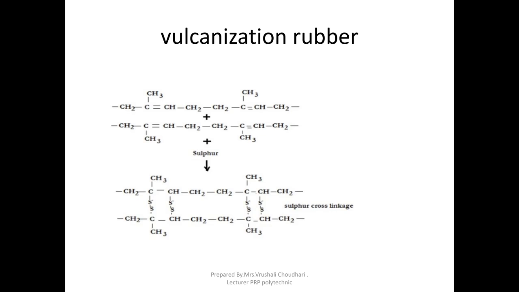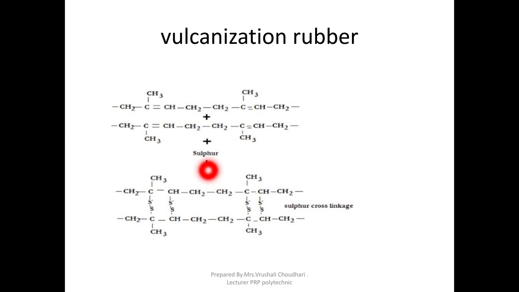We do not use natural rubber as it is. To improve its properties, we carry out the vulcanization process. The process of adding sulfur to natural rubber is called vulcanization. Two chains of polyisoprene easily slide over each other.